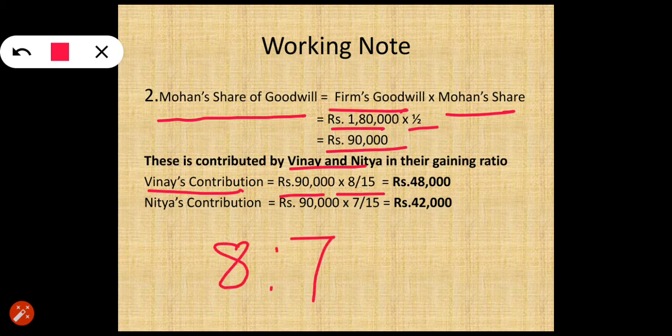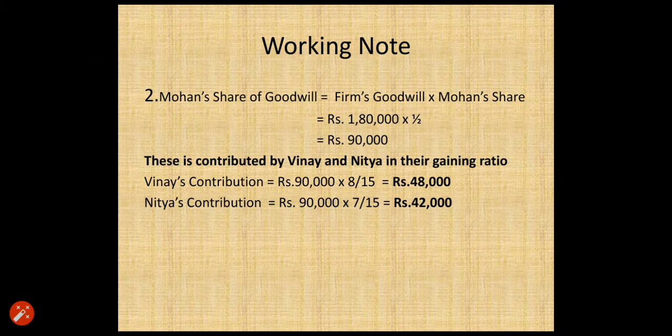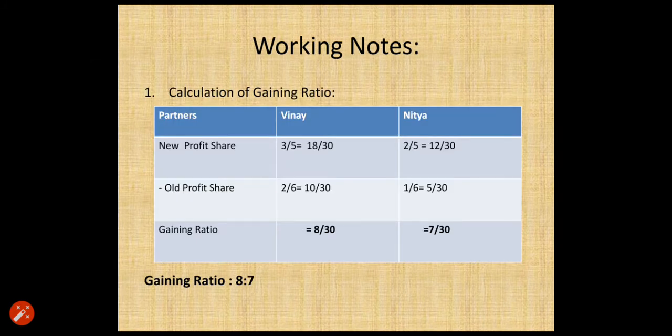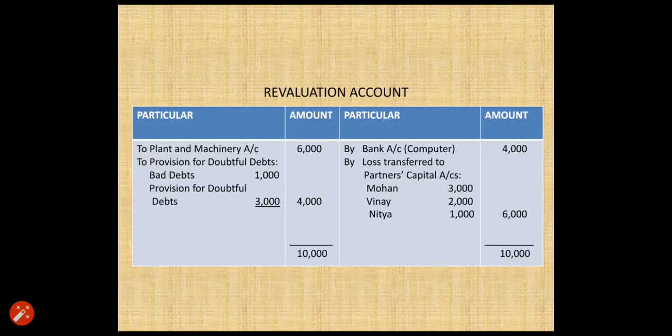So Vinay's contribution will be 90,000 multiplied by 8/15, that is 48,000, and 90,000 multiplied by 7/15, that is 42,000, will be contributed by Nitya. So this will be the contribution that Vinay and Nitya are going to pay to Mohan as the share of goodwill. So after this, now let us see the question again.